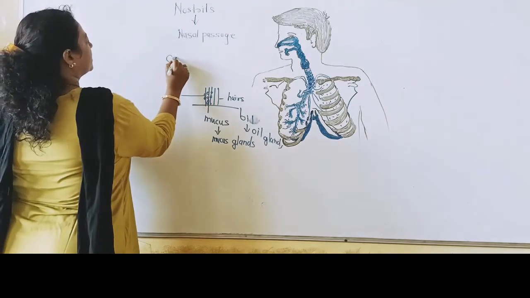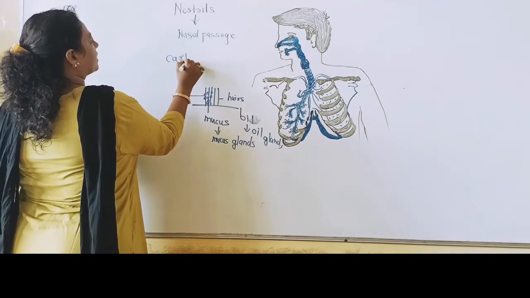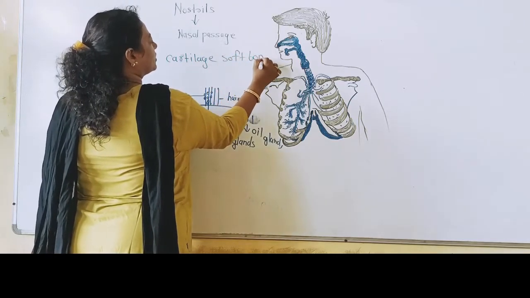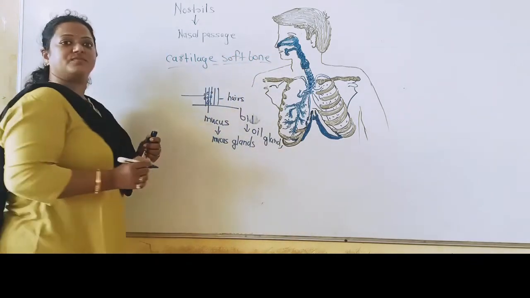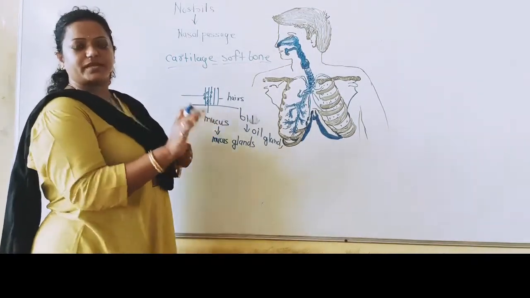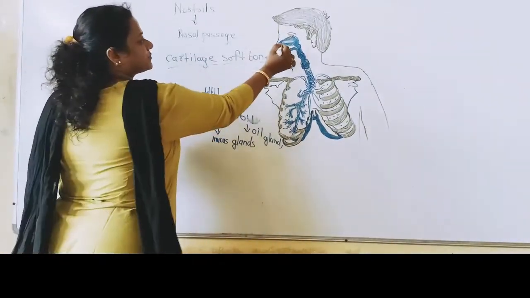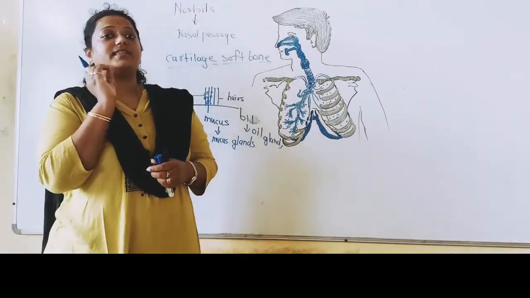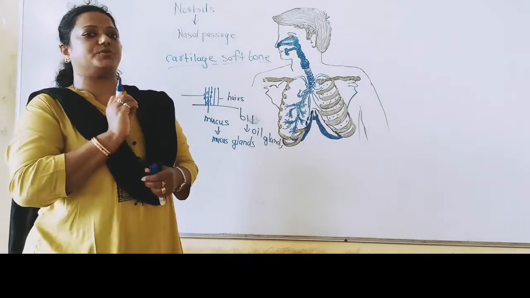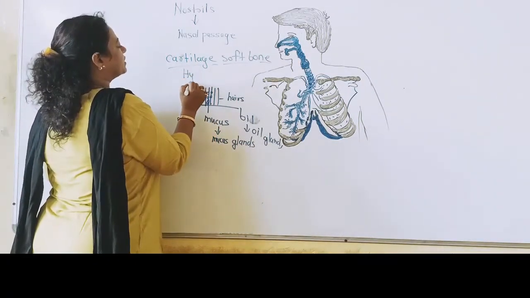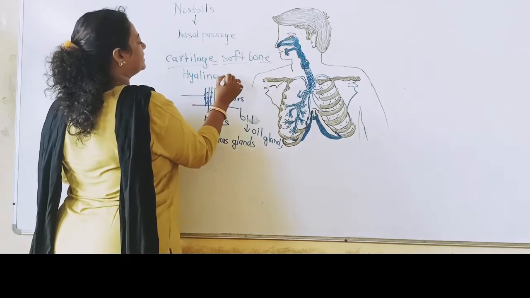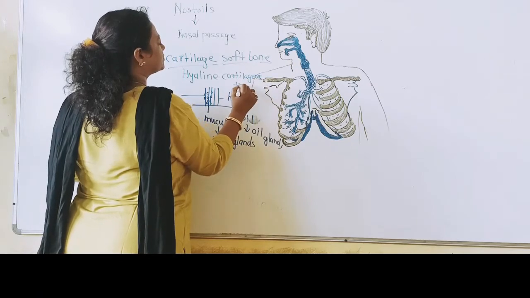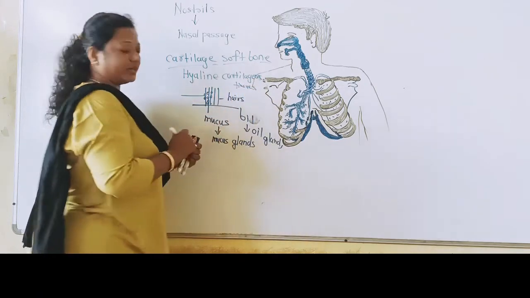Soft bone. Cartilage is soft bone, and bone is what? Connective tissue. So in the tissue chapter in class 9 you might have learned this. These two nostrils contain one cartilaginous tissue, and that is a specific type of tissue. That is called what? Hyaline tissue. Hyaline cartilaginous tissue. Okay, I hope you got it.